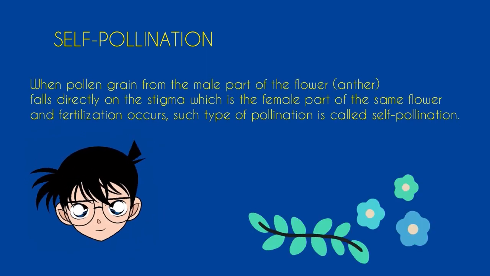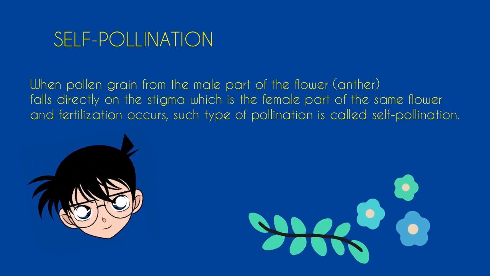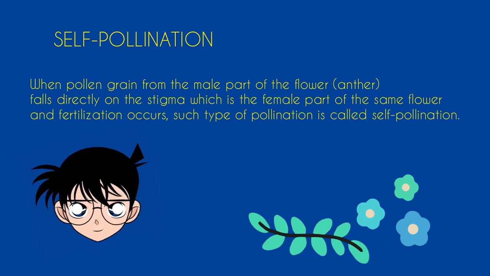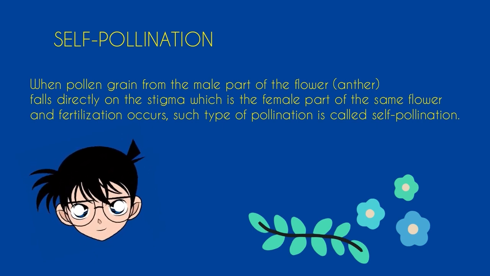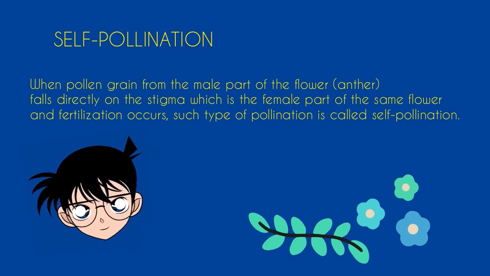When pollen grain from the male part of the flower, the anther, falls directly on the stigma, which is the female part of the same flower, and fertilization occurs, such a type of pollination is called self-pollination.